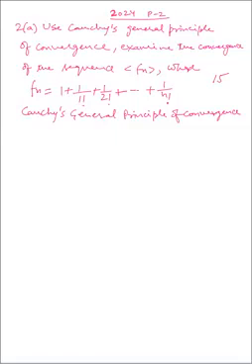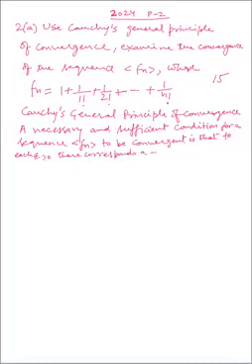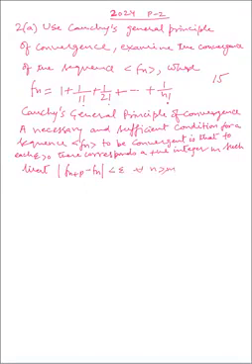So a necessary and sufficient condition for a sequence fn to be convergent is that to each epsilon greater than 0 there corresponds a positive integer m such that mod fn plus p minus fn is less than epsilon for every n greater than equal to m, for every p greater than equal to 1.